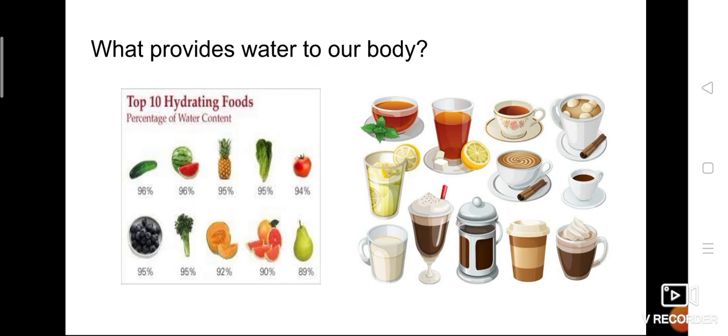So today I have discussed with you vitamins, minerals, roughage and water. Just go through the video again so that you can easily understand.